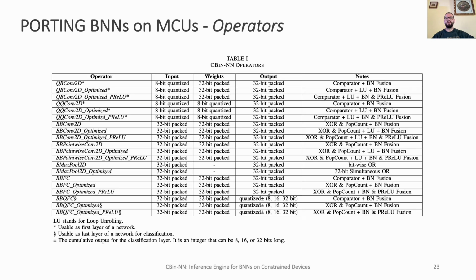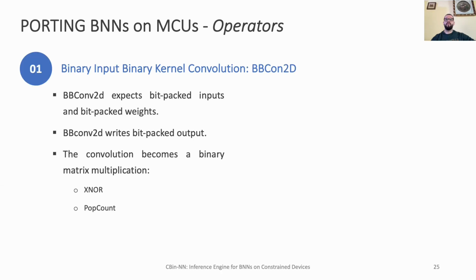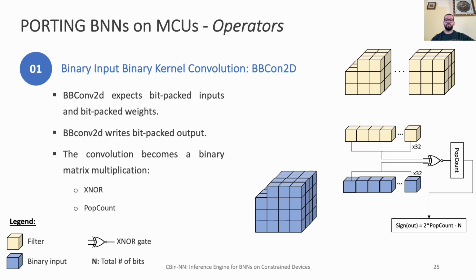We have implemented a set of operators to enable binary convolutional neural network inference on resource-constrained devices. As time is limited for this presentation, I will focus my explanation on only one of the operators, specifically the binary input binary kernel convolution, or BBConv2D for short. The BBConv2D operator is designed to handle bit-packed weights and inputs, producing a bit-packed output. By leveraging the popcount and XNOR operations, the convolution computation can be optimized as a binary matrix multiplication, resulting